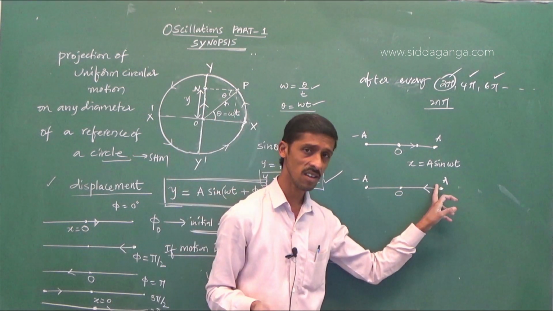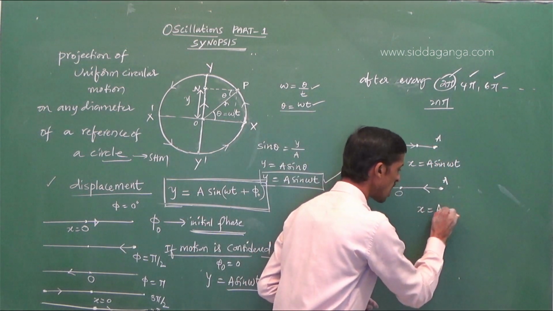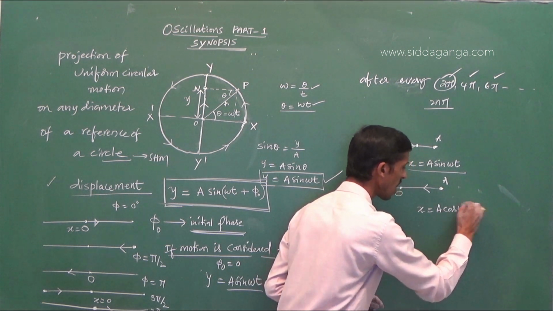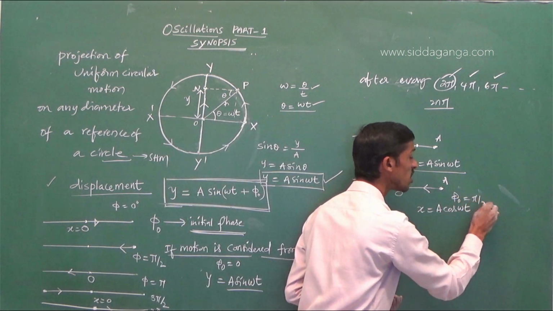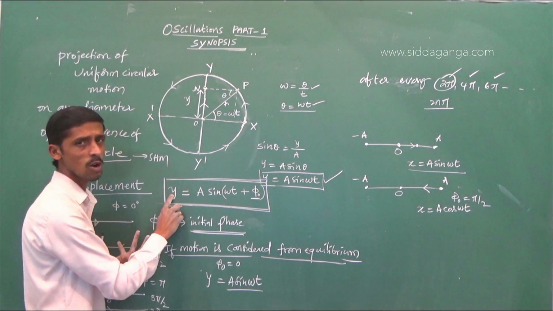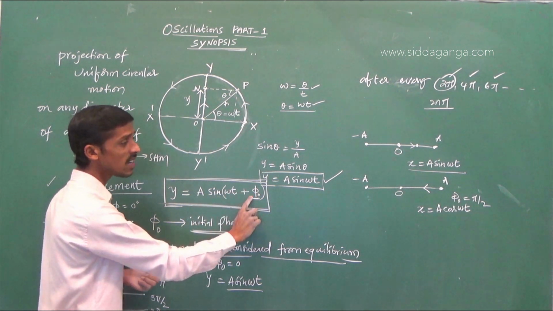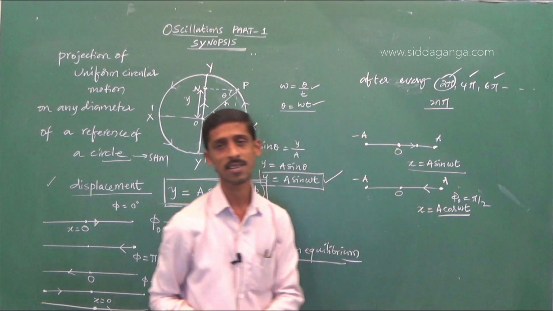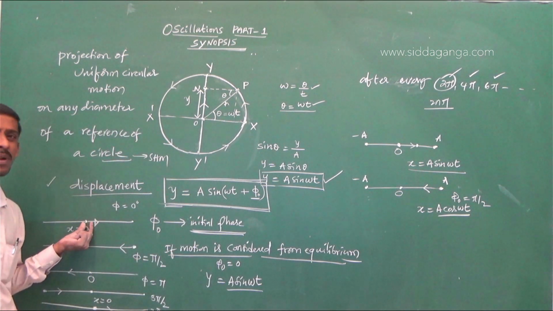When it says started from equilibrium, use a sin omega t; started from extreme point, use a cos omega t. Why? Because the initial phase becomes pi by 2. When you substitute pi by 2 here, x or y, no problem: y is equal to a sin of omega t plus 90, so sin of 90 plus theta is cos theta. Okay? Nothing is mentioned. Understood? The motion of the particle is started from equilibrium, that's the assumption.